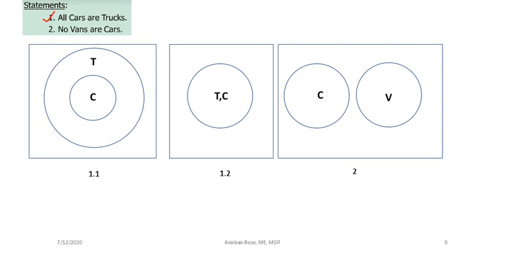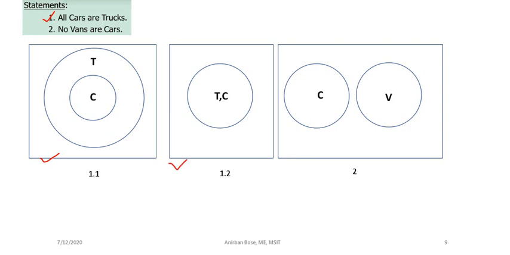The bare minimum condition might be this one: here is the car, C represents the car, and the outer one is the truck. So that is one of the possibilities, that all cars are trucks. But there is another possibility that you already know, because this is our universal affirmative premise: cars and trucks are the same set. So these are the two possibilities for statement 1.